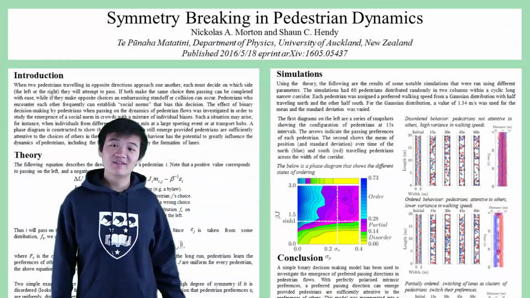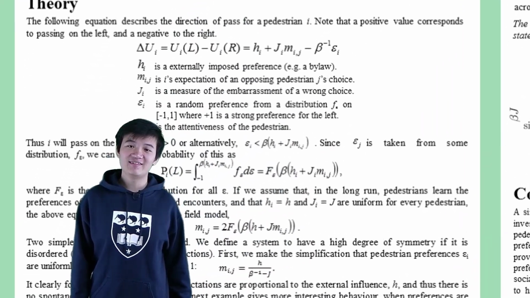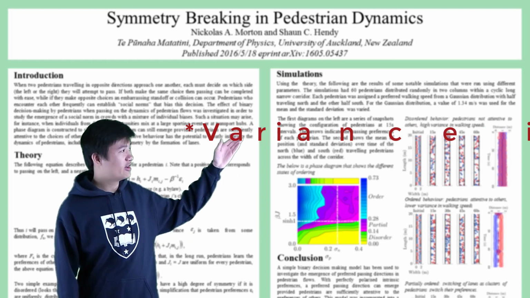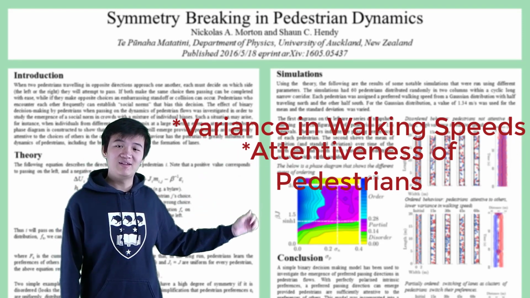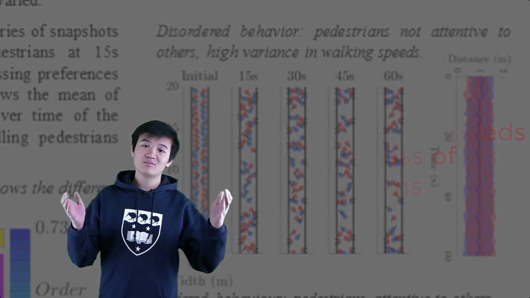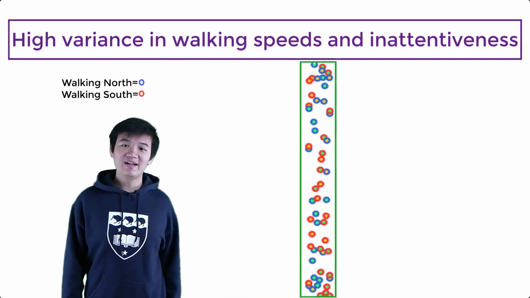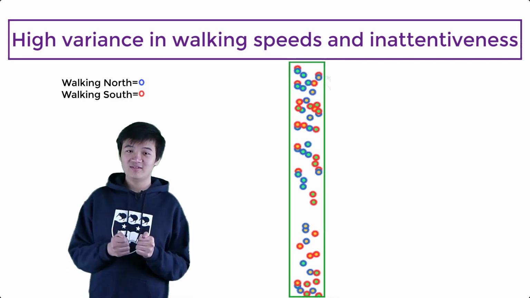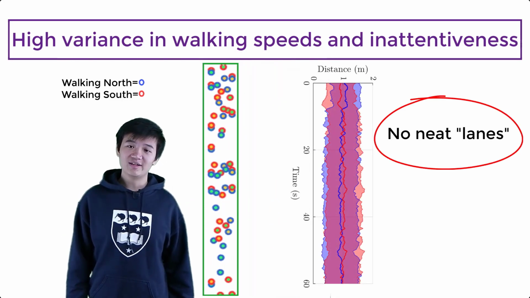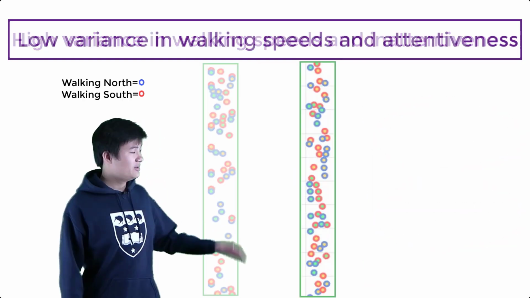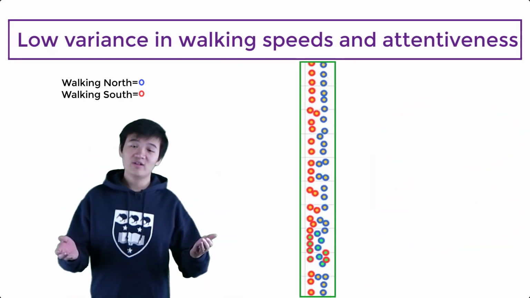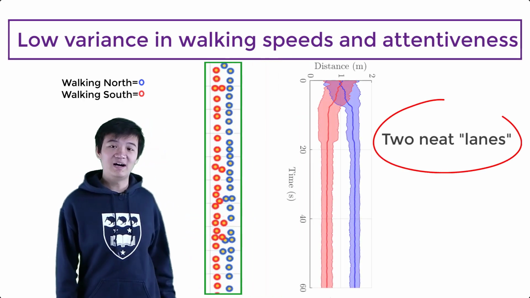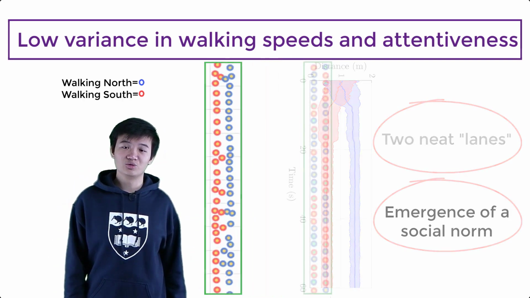This paper by Nicholas Morton and Professor Hendy investigates this phenomenon using mathematical models. The variables used were the variance of walking speed and the attentiveness of pedestrians, trying to find whether emergence will occur. Here, we have that everyone has a high variance in walking speed and was inattentive, for example, on their phones or reading a book. There's no order created, or in other words, no emergence. Next, take people who have similar walking speeds and are attentive to those around them. Then we get two neat lines of people passing each other, thus the emergence of a social norm.